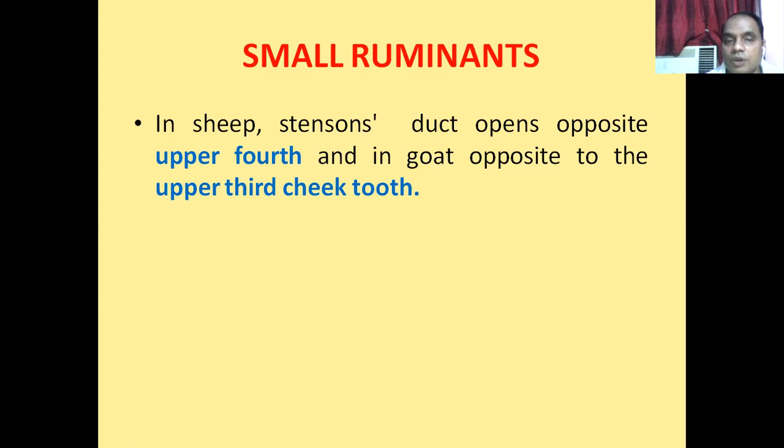But in the goat, it is situated in the buccal vestibule just opposite to the upper third cheek tooth. So in small ruminants, you must remember at what level the extension duct opens in the sheep and in the goat.